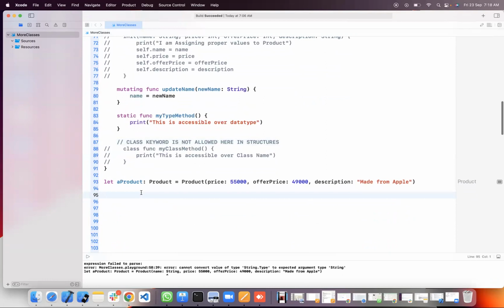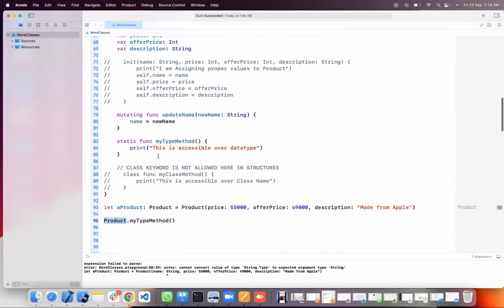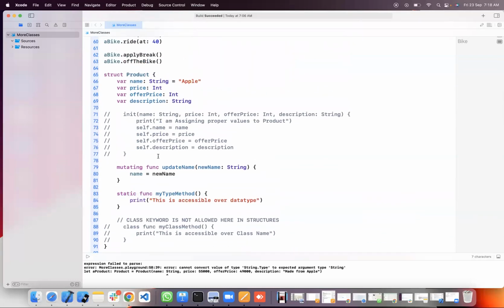Here also same thing. Product is a class, myTypeMethod. Whatever name you want, you can put, ABC also you can put. But the purpose here, since we have put static, means it is type method. Type means data type. Data type means class name. On top of class name only we can call it. Hope this is clear. If you have any doubts, you can ask me.